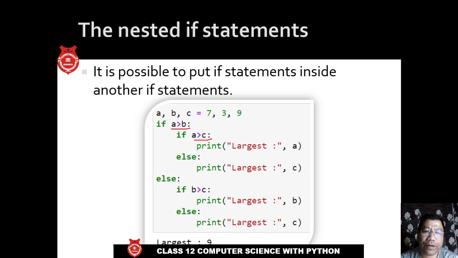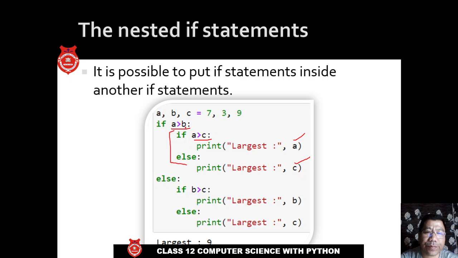And here I have put another if inside that if, this is a nested if. I am putting another if inside another if. So if I'm comparing a with c again, if it is still larger, I can say the largest will be a, or else the largest will be c, because a is already greater than b, but c will be greater than a, and therefore c will become the largest.